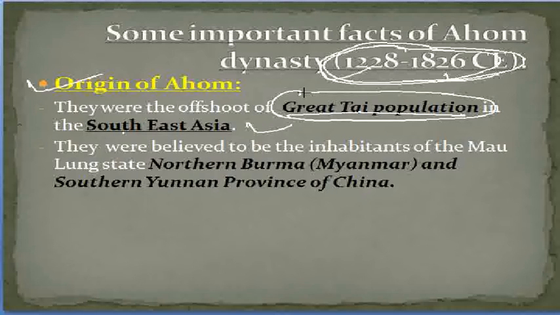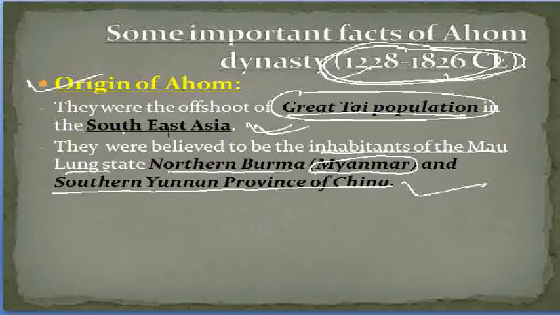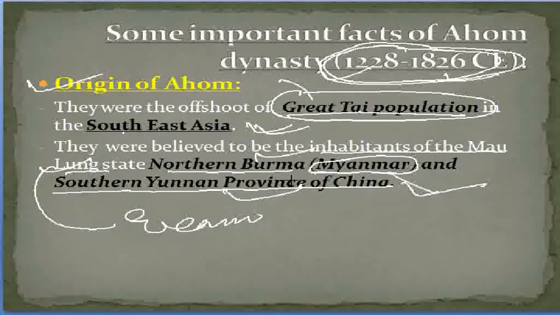The Ahom are believed to be one of the great Thai populations found in Southeast Asia, and they were believed to be the inhabitants of Kowloon state, northern Burma, presently known as Myanmar, and also the southern Yunnan province of China. These points may be remembered from the exam point of view: Myanmar, northern Burma, and the southern Yunnan province of China.